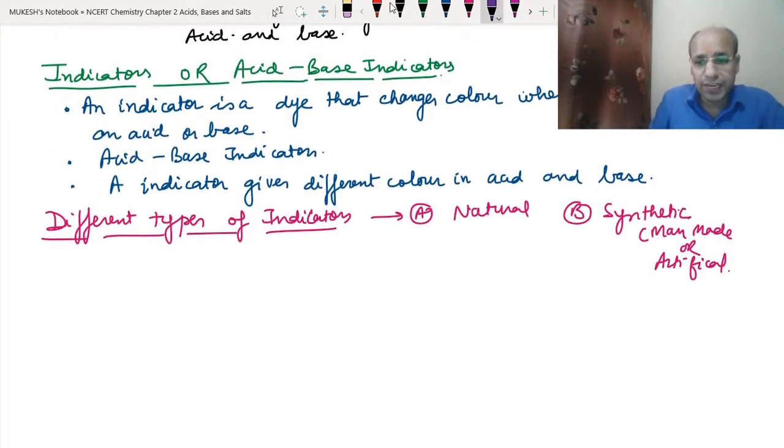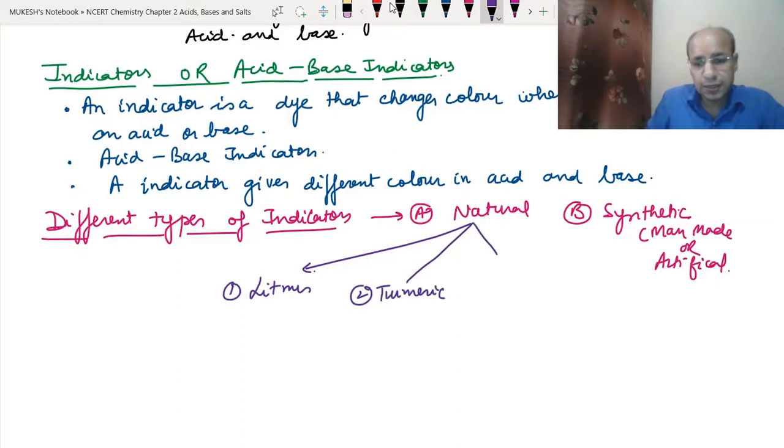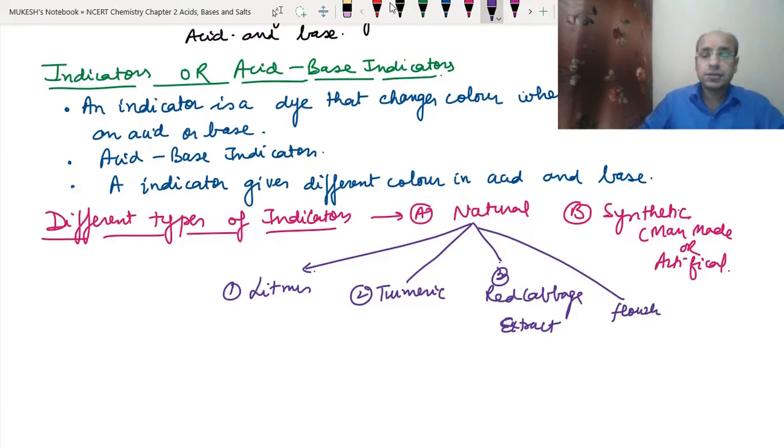If we go for the natural indicators, first we have litmus, which we will study. The second is turmeric, which also works as an indicator. The third is red cabbage extract, which also works as an indicator. And the fourth is the flowers of some flowers, which also work as an indicator.